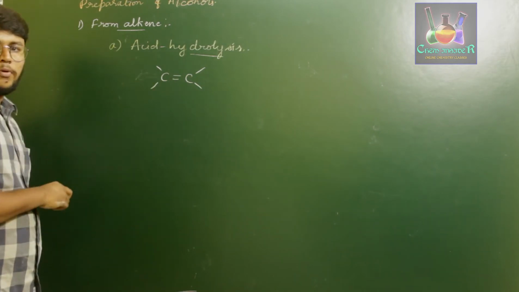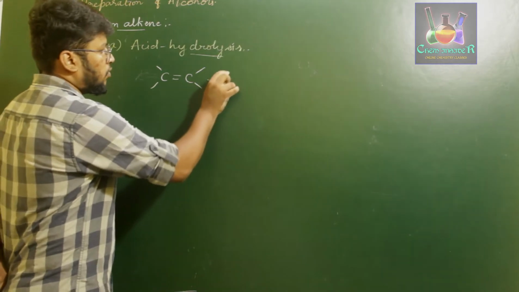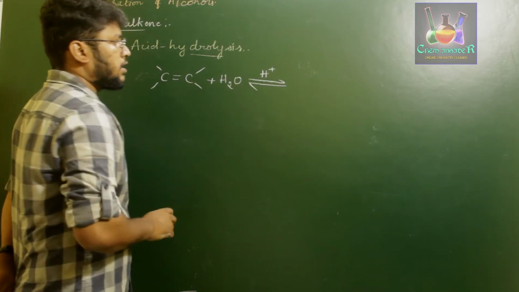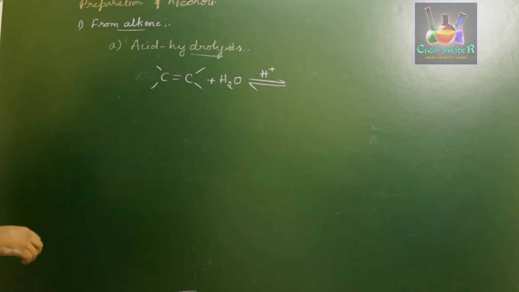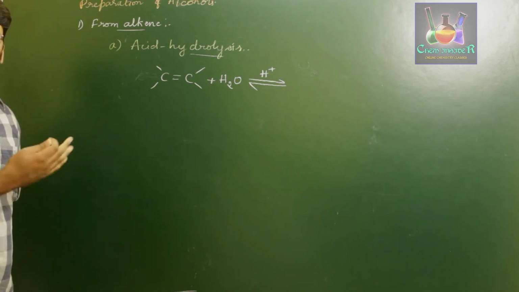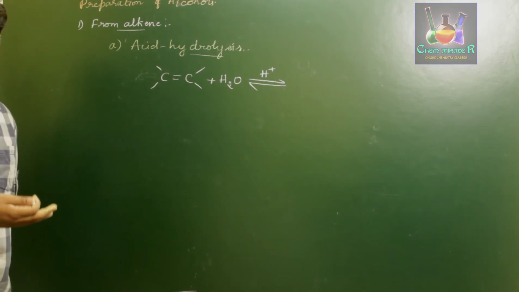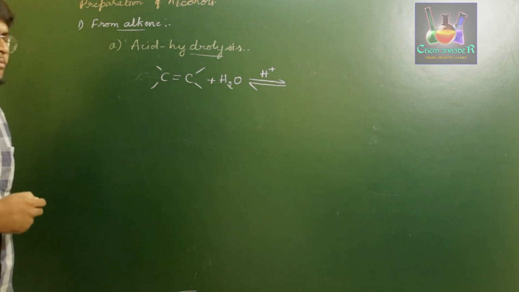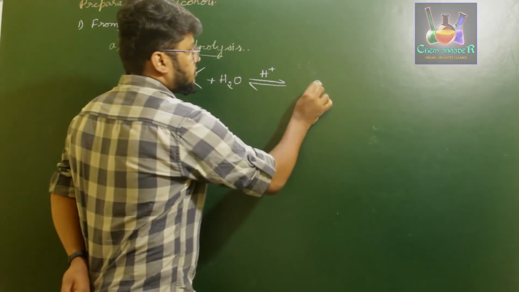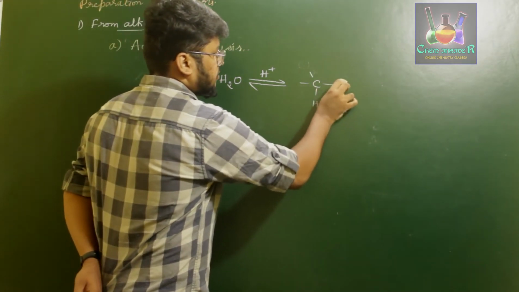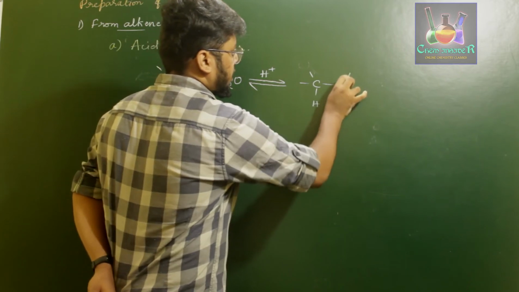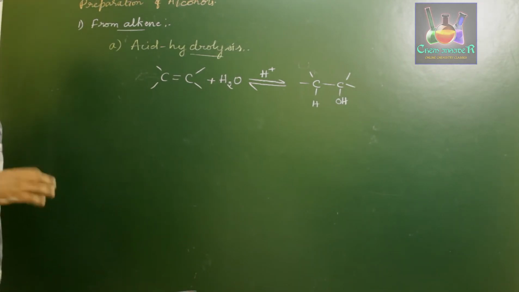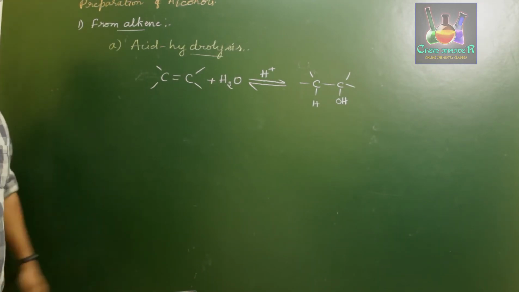So a carbon with a double bond, treating it with a water molecule in presence of H plus ions. Remember, this reaction is a reversible reaction because it involves the addition of hydrogen and oxygen to vicinal carbon atoms. They might get liberated, dehydrated to form alkenes again. Therefore this is a reversible reaction. So this gives us H and OH. In this case I am directly writing down H and OH. It doesn't depend upon Markovnikov or anti-Markovnikov because it is a simple, general reaction.